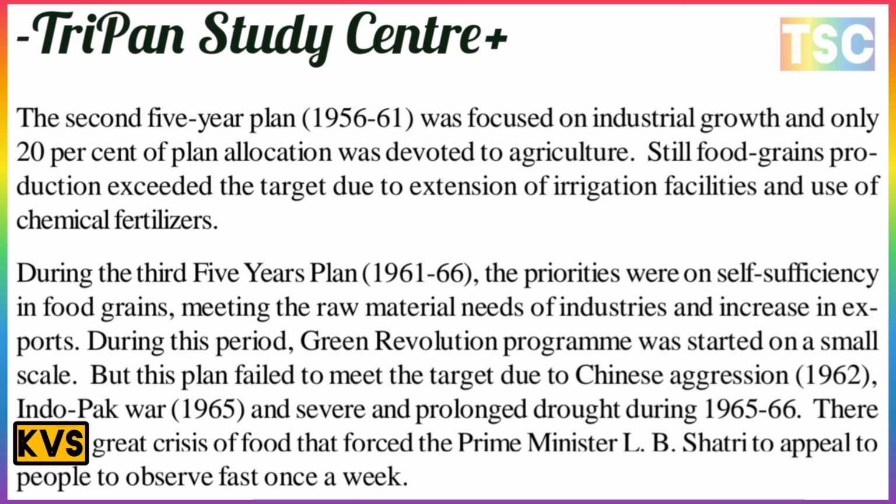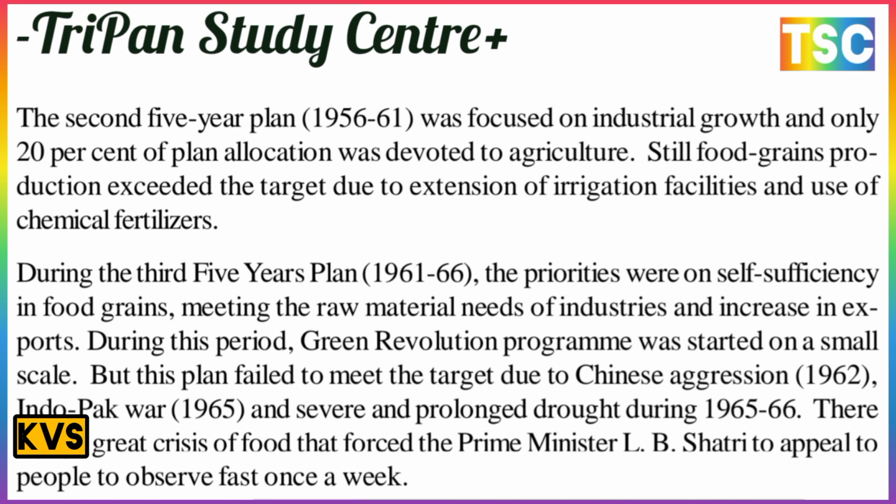And during the third five-year plan, 1961 to 66, the priorities were self-sufficiency in food grain, meeting the raw material needs of industries and increasing exports. During this period, the Green Revolution program was started on a small scale. This is an important time period, 1961 to 66, the third five-year plan, when the Green Revolution was established.